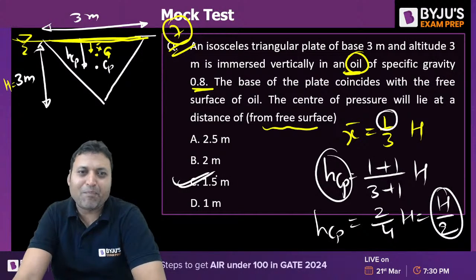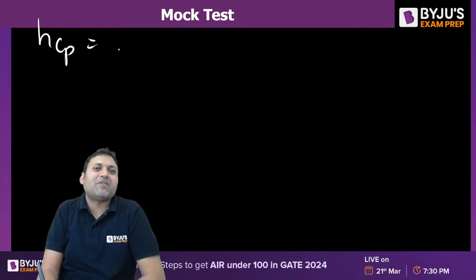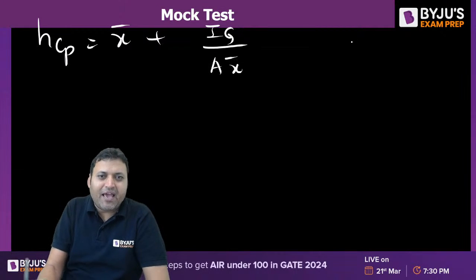Another approach is to use the formula for a vertical plane surface. HCP is x bar plus Ig by A x bar, isn't it?